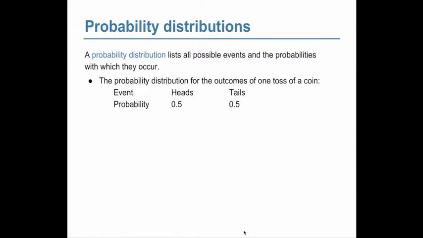A probability distribution lists all possible events and the probabilities with which they occur. So, here's a probability distribution for the outcomes of one toss of a coin. Alright, you've got the events, heads or tails, and the probability of each.